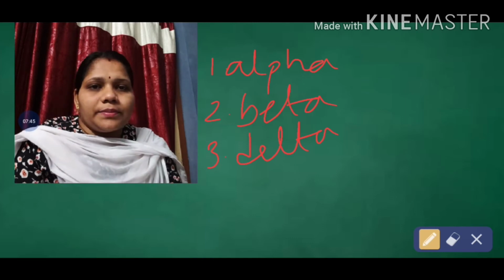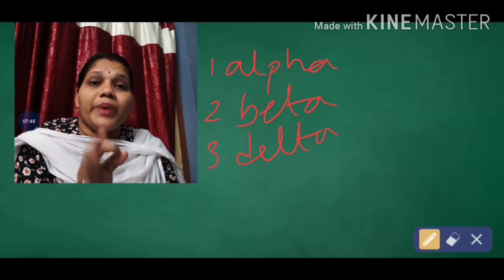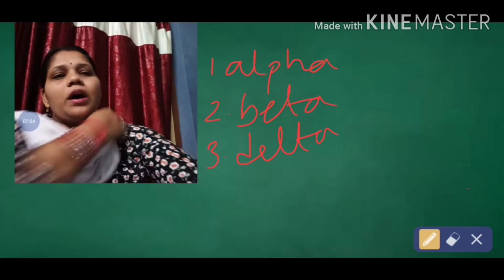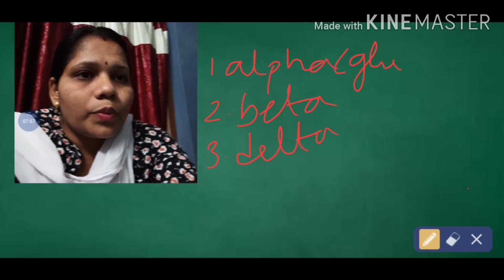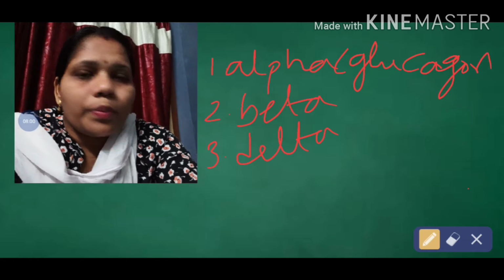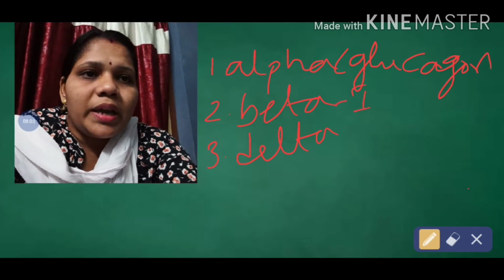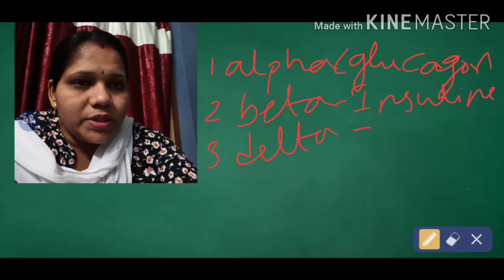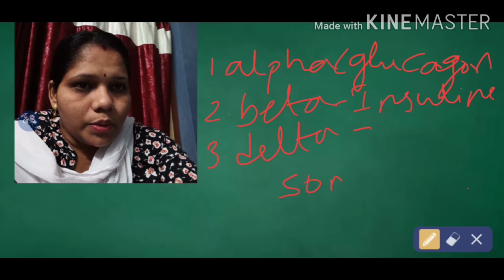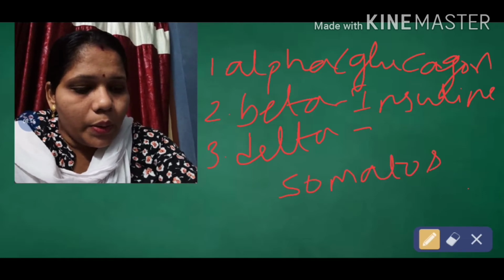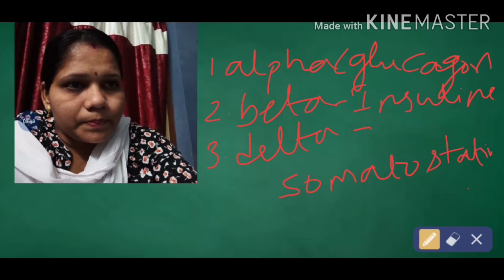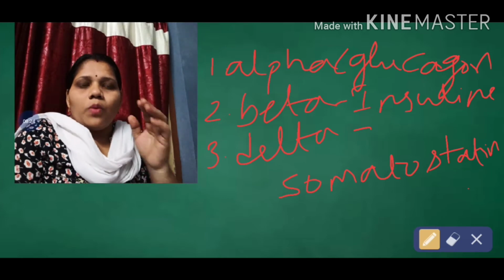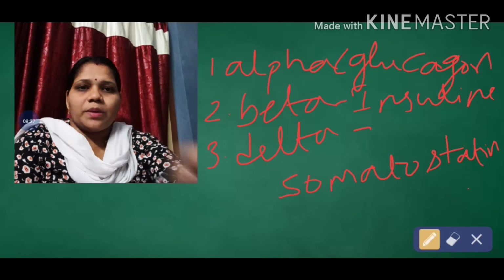What is alpha cell? Generally, the alpha cell produces or secretes the hormone glucagon. And beta cell produces the hormone insulin, whereas delta cell produces the hormone somatostatin. The three cells produce three types of hormones. One by one we will read about the function of these three types of hormone.